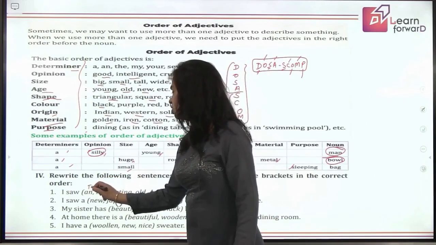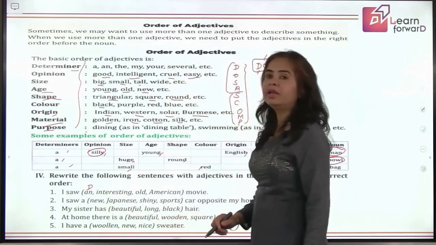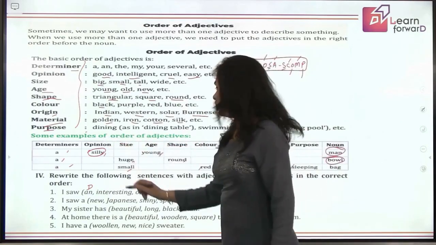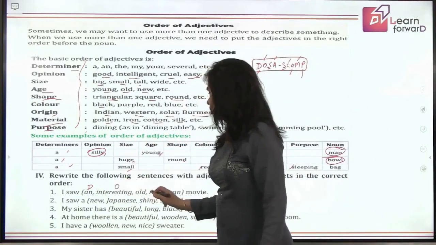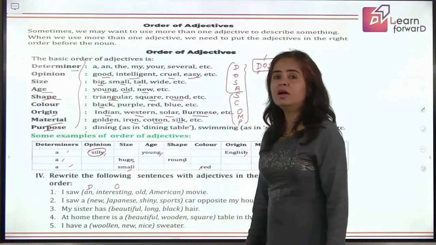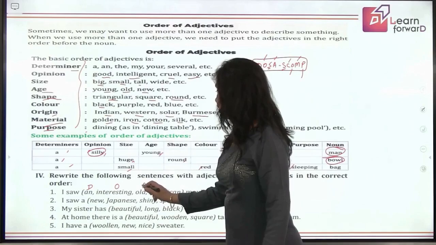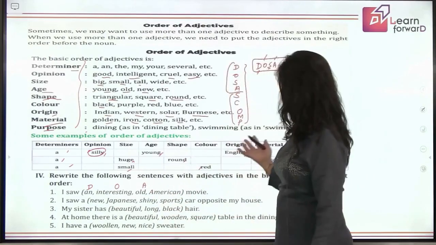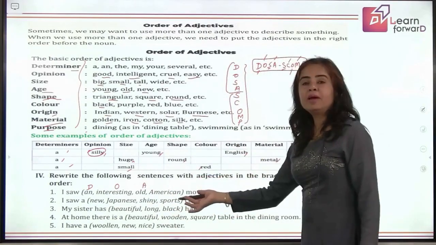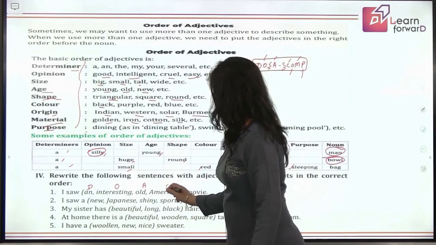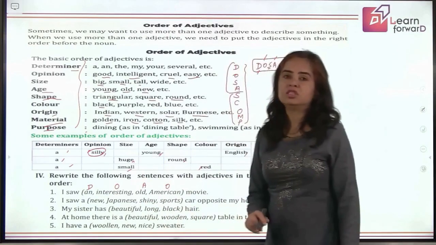I'll write the initial only here. Then what about interesting? Interesting, what does it give you? Only the opinion. So it is O. Now old gives you the age. Yes. So it is A. That means size, is it given? No. Okay. Then American gives you the origin. Okay. So O for opinion, O for origin, we will have to remember.